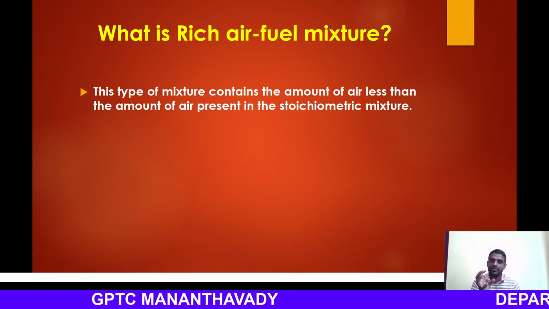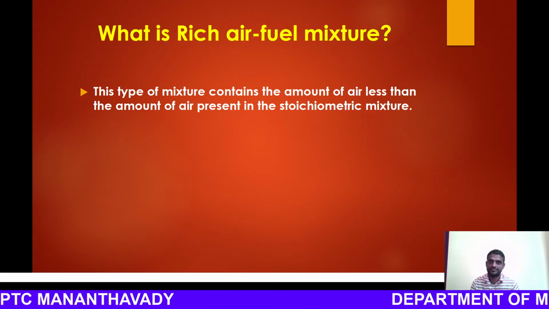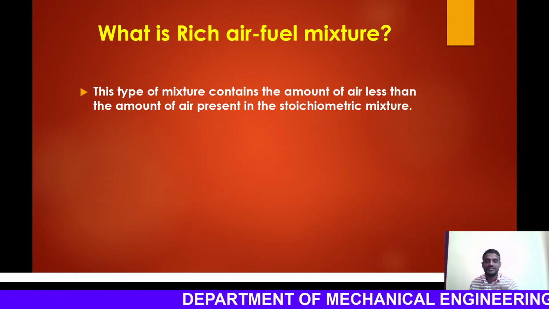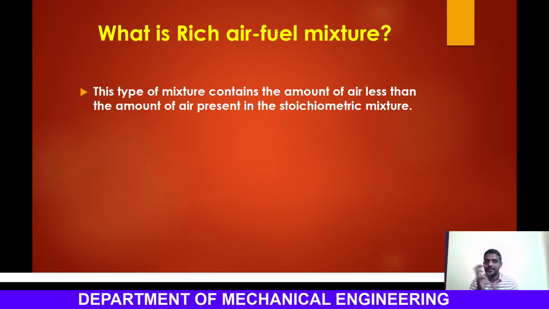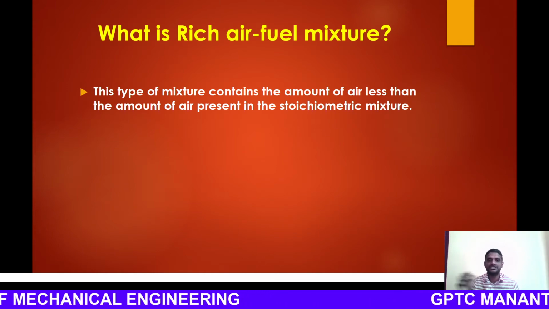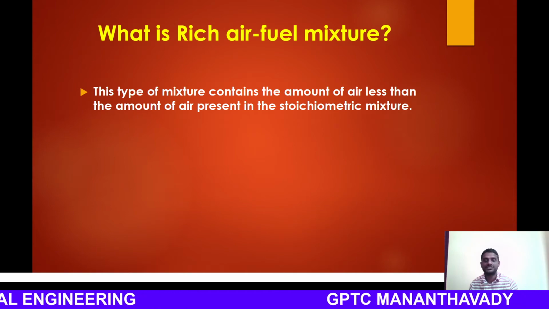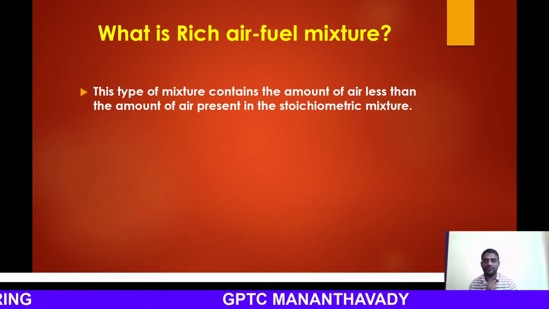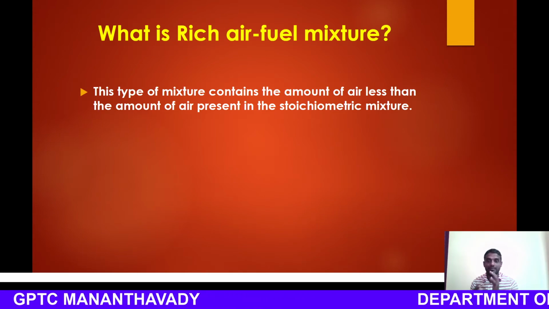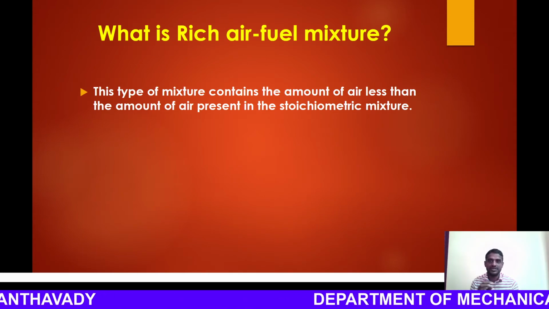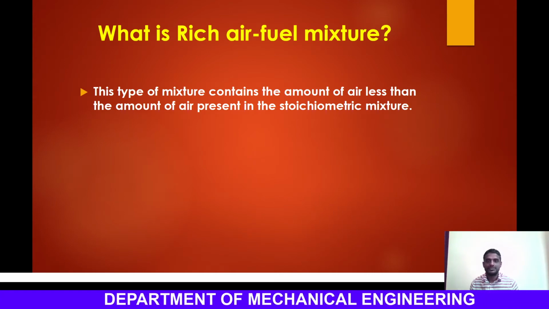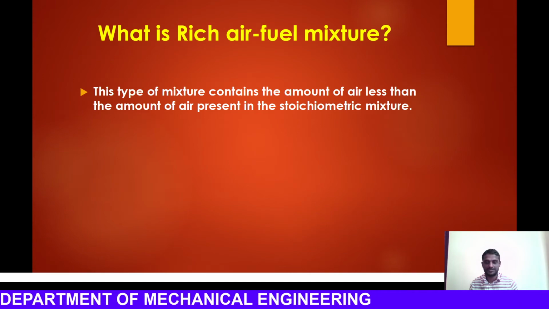So if the amount of air is reduced, that is what is being told here: the mixture contains an amount of air less than the stoichiometric mixture. For example, if you consider 9 is to 1, that is 9 parts of air are required to burn 1 part of fuel. So the amount of air is reduced, and the amount of air reducing means the amount of fuel present is more. So it is called a rich mixture.